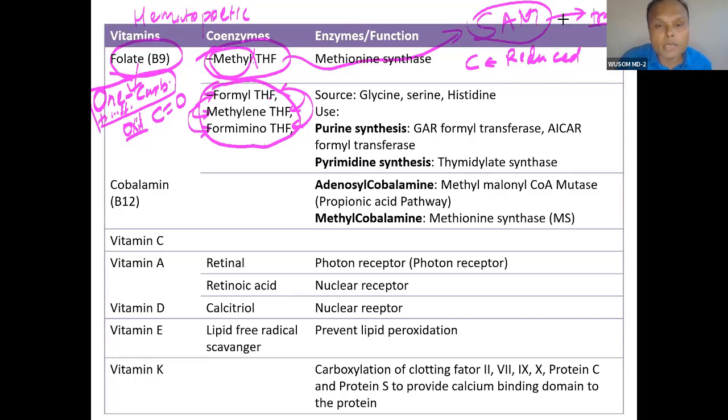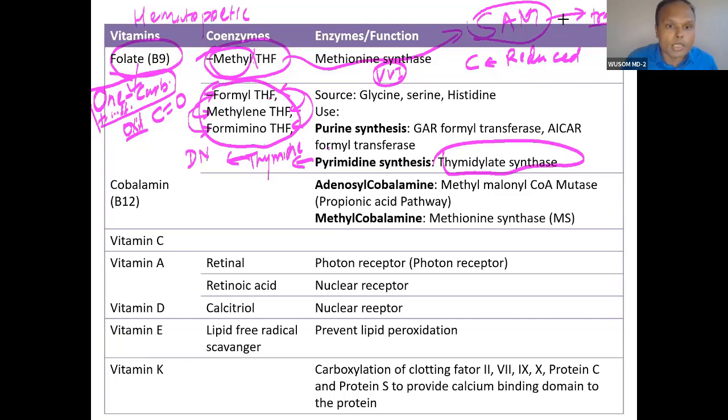And this pathway becomes very, very important. In this pathway, there is one most important thing: this enzyme is very important. Here this is important. This means thymine synthesis, which is required for DNA synthesis. Without thymine, DNA cannot be synthesized. Therefore, this folate is directly involved in thymine synthesis here.